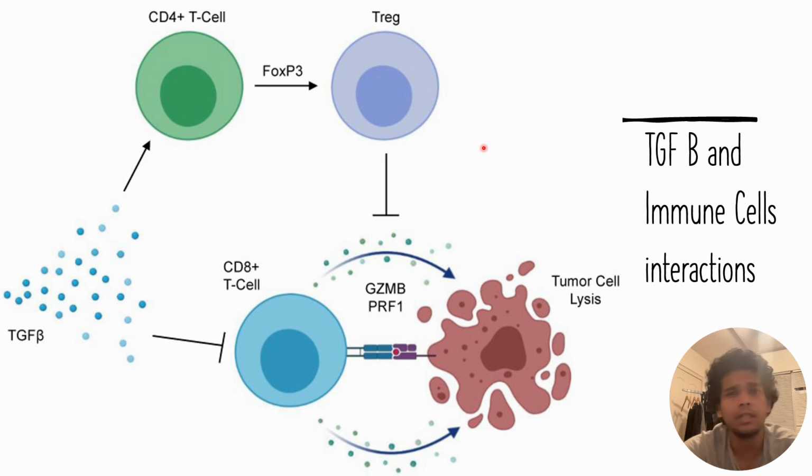The function of T regulatory T cells is to suppress the immune response, and thereby this will further reduce the efficiency of immune surveillance, and that helps the tumor cells evade the innate immune response of the host.